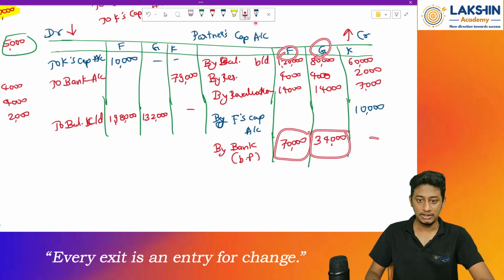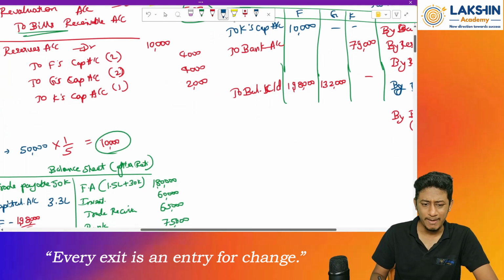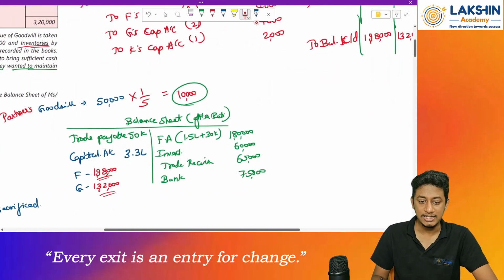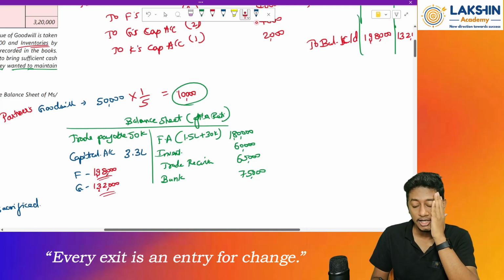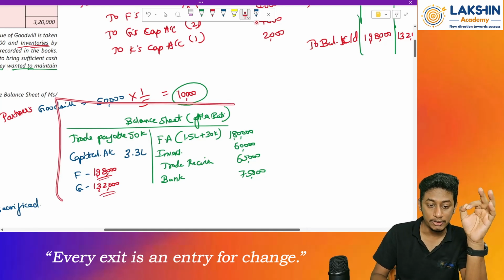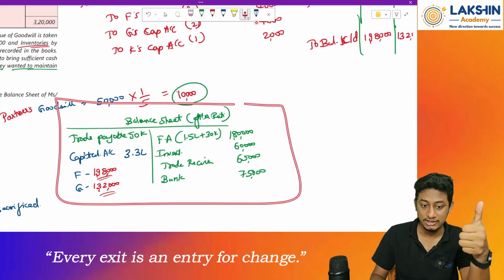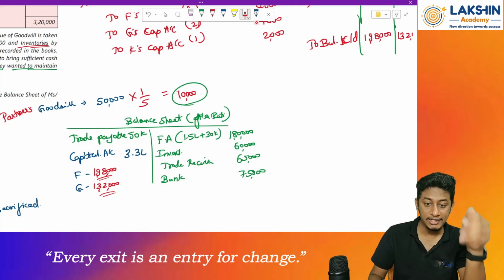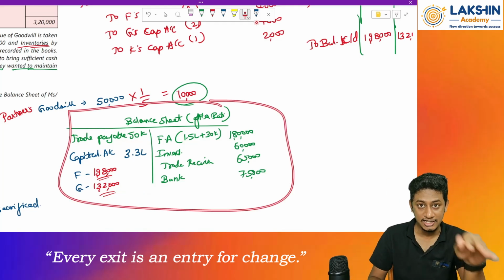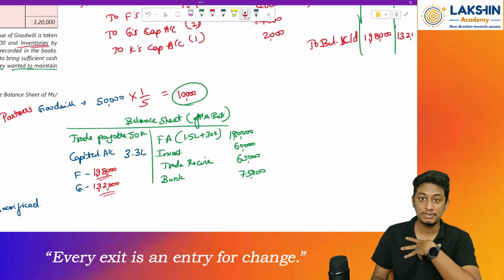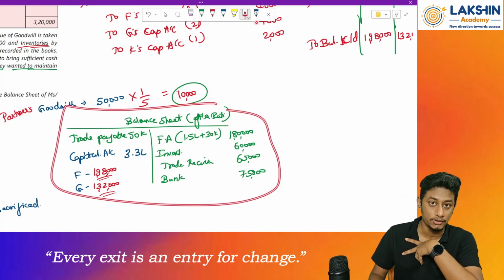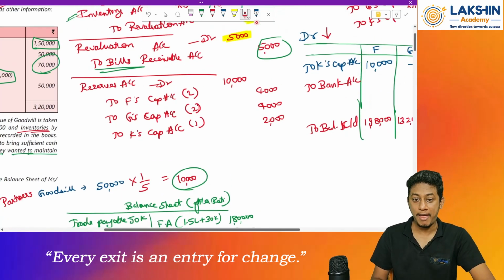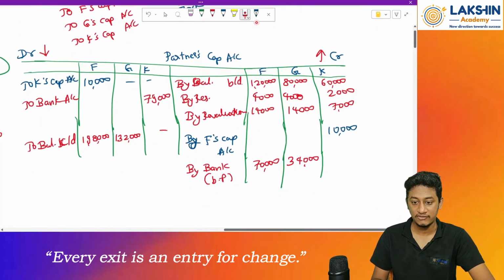Clear? Okay. Now let's prepare the balance sheet. Okay, actually the balance sheet is already prepared for you people. See, in your study material, what they have done is they have first taken this particular format to find the value of capital. They have shown a statement. Clear? And then they have again prepared a balance sheet. So that's what you need to do. But for the purpose of understanding, I have prepared the balance sheet first of all. Clear? Okay. So now let's prepare the bank account for the sake of finding the bank balance.